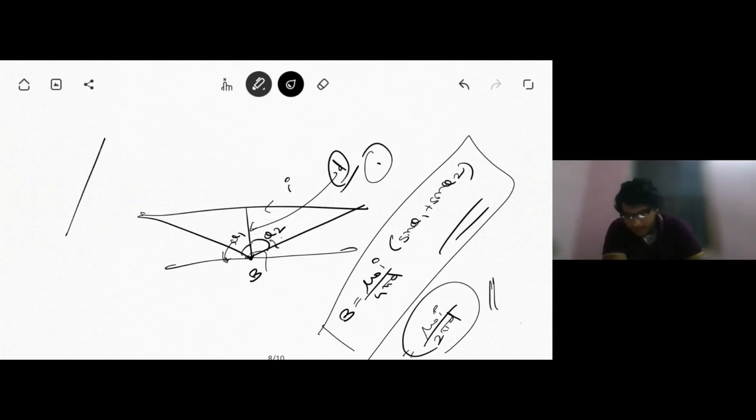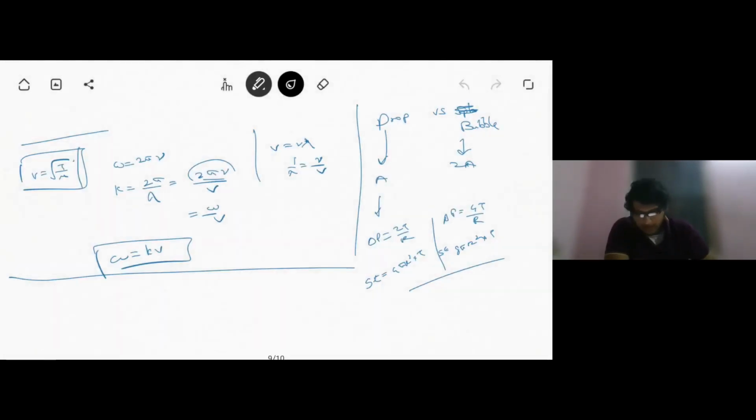At the same time, this was for theta 1 and theta 2. Had this length been like if we were finding the field at this point, in that case theta 1 is fine, theta 2 is fine, but theta 1 was supposed to be in the left direction, but it has gone to the right. So whatever theta 1 it may be, just substitute it as minus theta 1. So that will basically be our formula here.